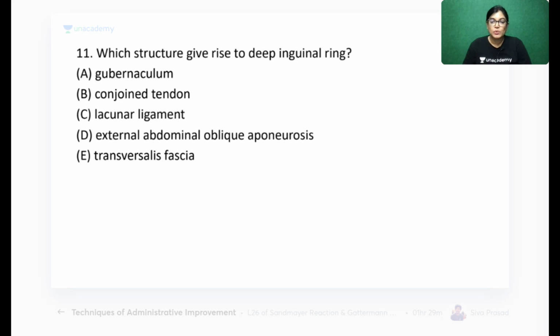The correct answer is fascia transversalis. We know that 2 important openings are there. One is the deep inguinal ring, which is the opening lying in fascia transversalis, and the other is a triangular opening called the superficial inguinal ring, which is an opening in the external oblique aponeurosis. The deep inguinal ring is an oval opening in the fascia transversalis. The superficial inguinal ring is a triangular opening having medial and lateral crura, connected by intercrural fibers, located in the external oblique aponeurosis.